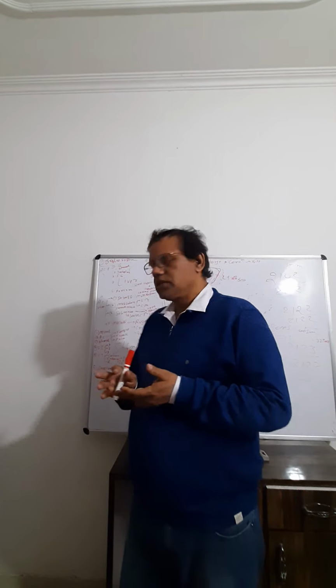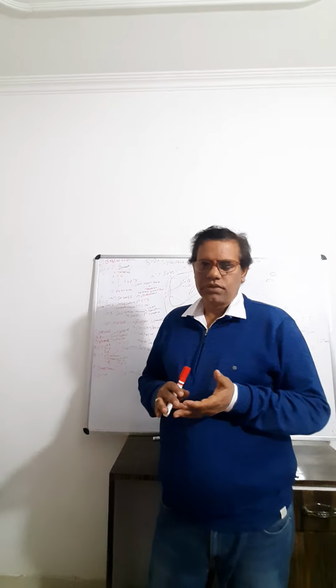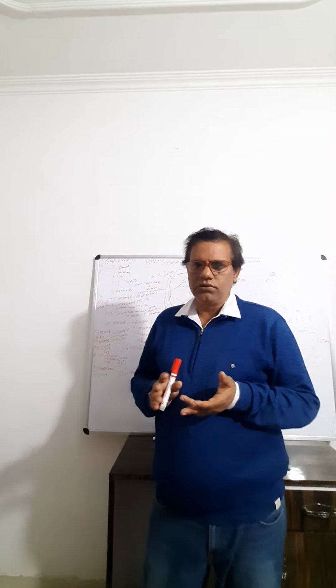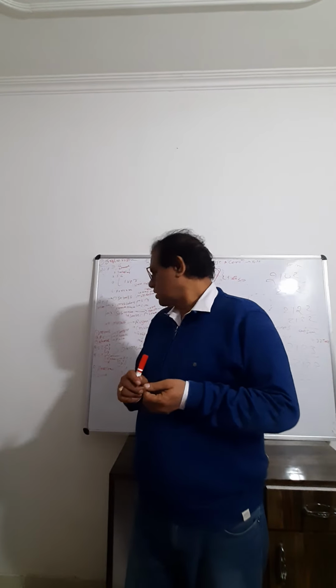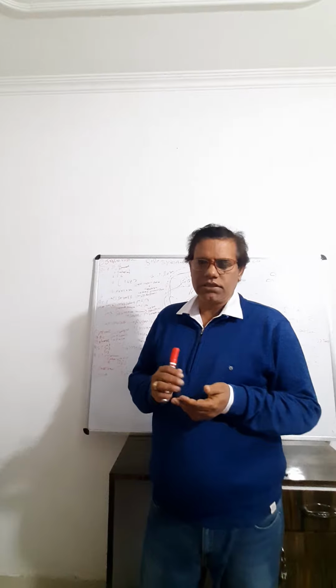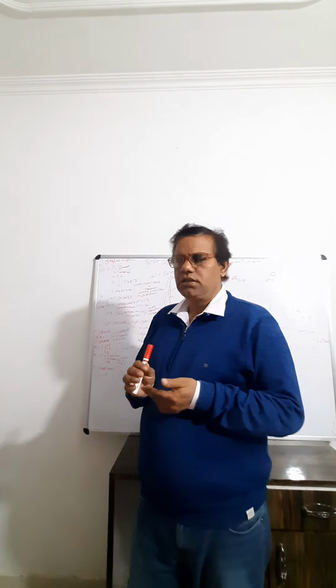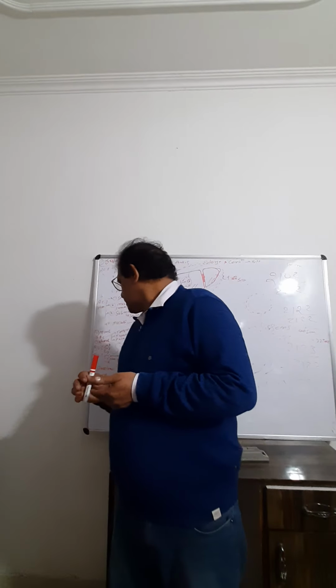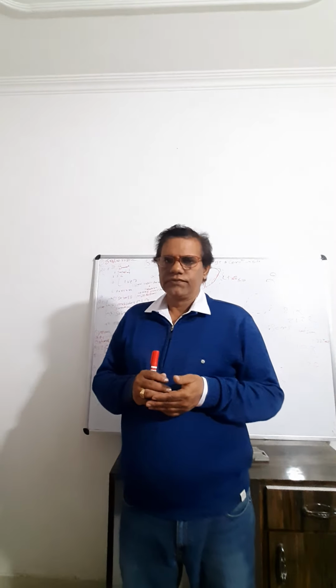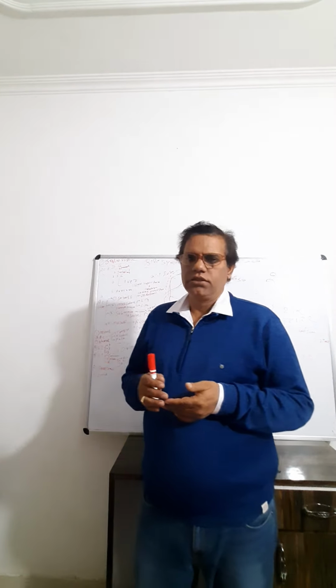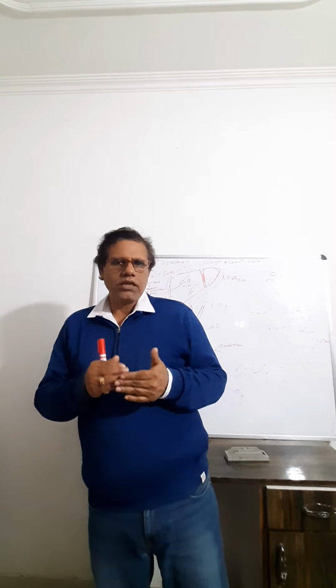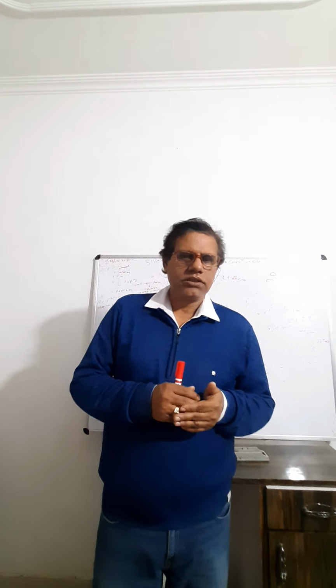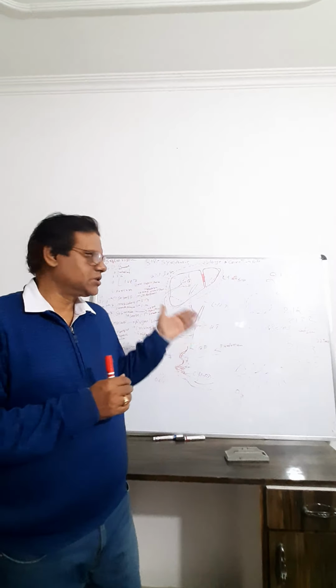And then the small intestine: duodenum, jejunum, ileum, and the large intestine: cecum, colon and rectum. And the colon is divided into three parts: ascending, transverse and descending colon. And the anal canal and then the anus. So these are the alimentary canal. The alimentary canal and its digestive glands are collectively called the digestive system.